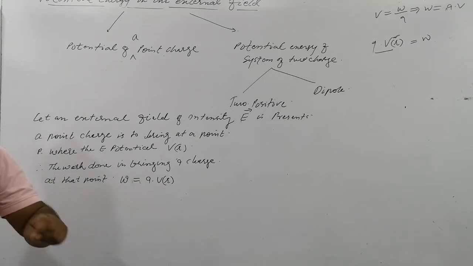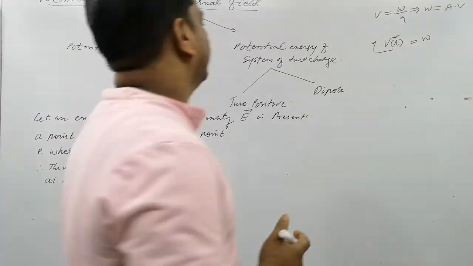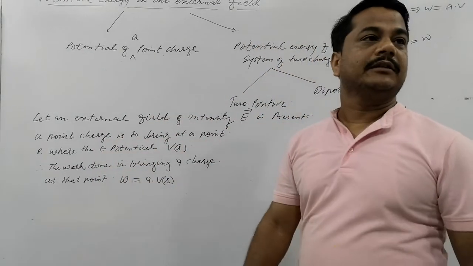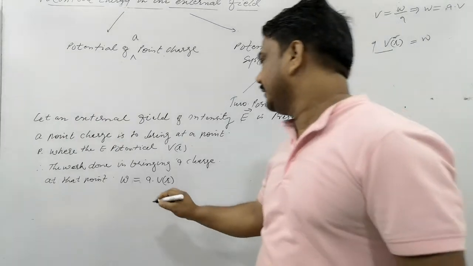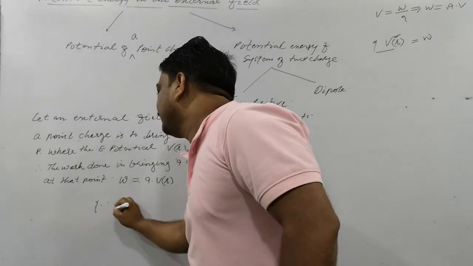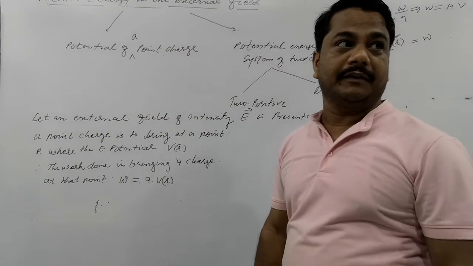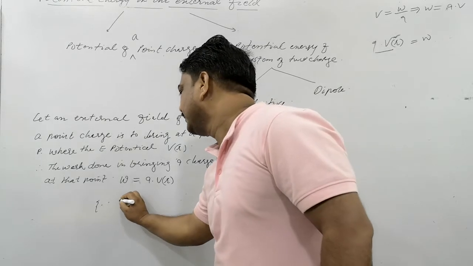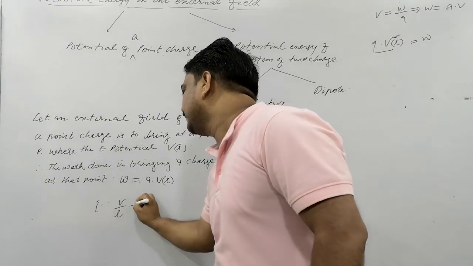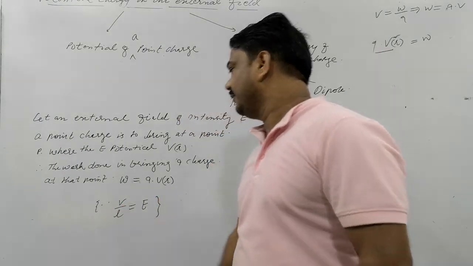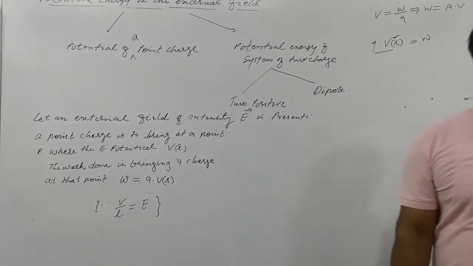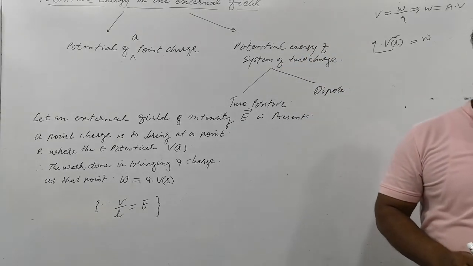And what is the potential at this point? Obviously, we can find it out. You know the potential at that point. I think yesterday you saw the relationship between the potential and electric field. Potential divided by length is equal to electric field. Do you remember this? V by L is equal to E.